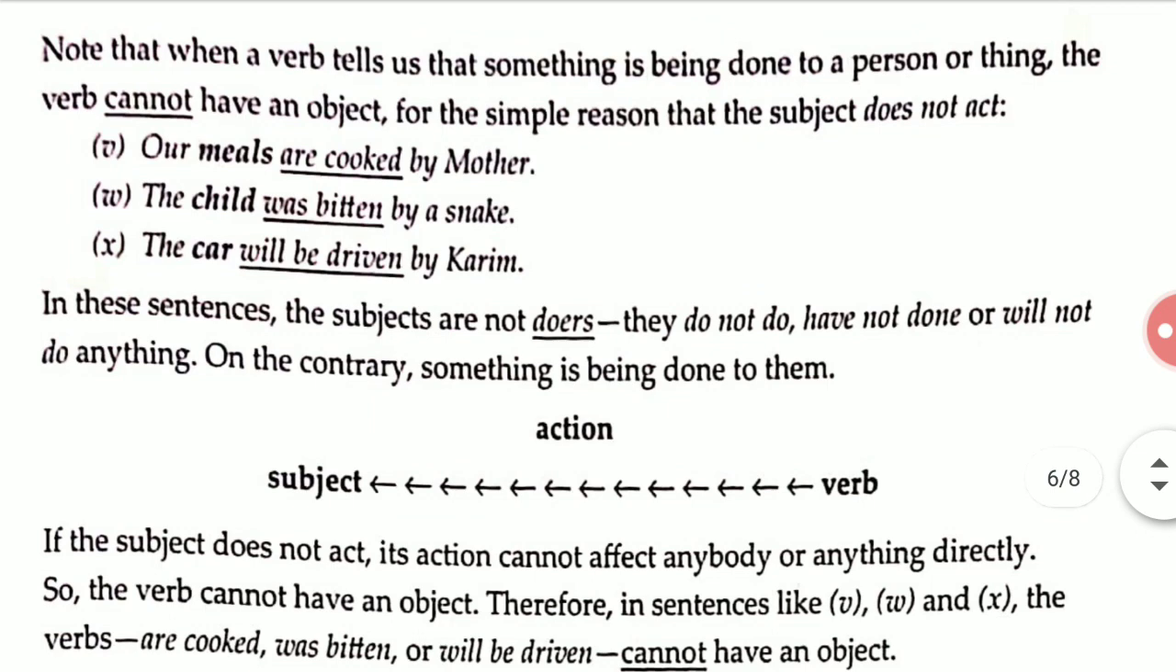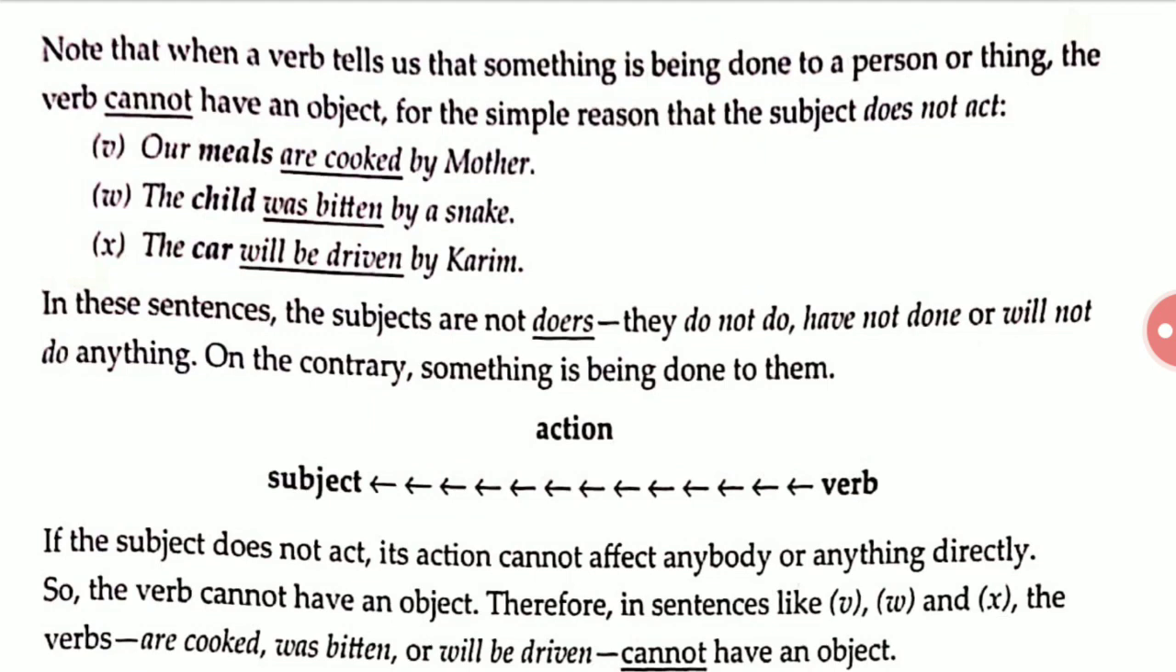there are some more examples. Note that when a verb tells us something is being done to a person or thing, the verb cannot have an object for the simple reason that the subject does not act. Okay, our meals are cooked by mother. The child was bitten by a snake. The car will be driven by Kareem.